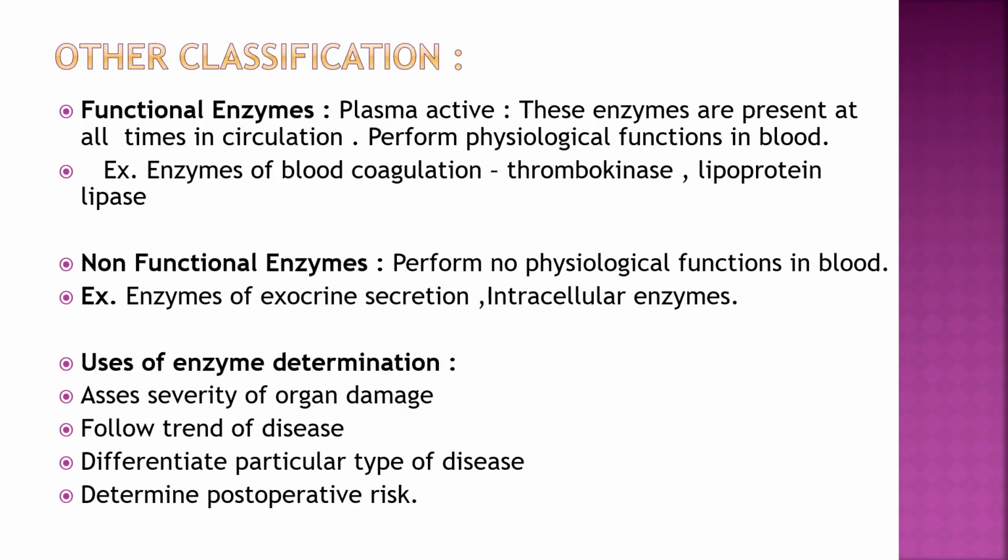Another classification is functional enzymes, which are present at all times and perform physiological functions in the blood. Examples are blood coagulation enzymes like thrombokinase, and lipoprotein lipase. Non-functional enzymes perform no physiological functions in blood. The enzymes of exocrine secretion and intracellular enzymes are non-functional enzymes. Uses of enzymes are for assessment of the severity of organ damage, following the trend of the disease, that is follow up, differentiating a particular type of disease, and determining post-operative risk.